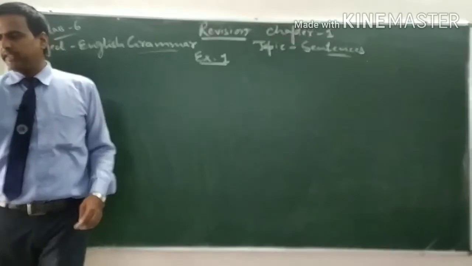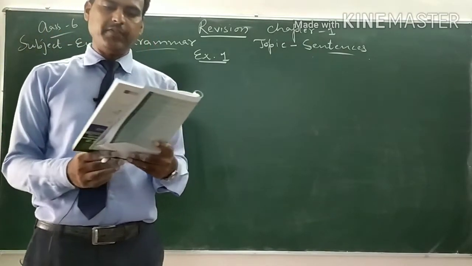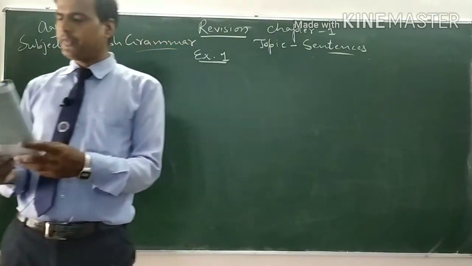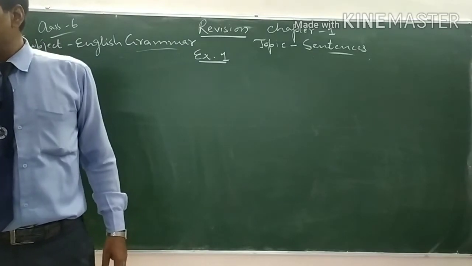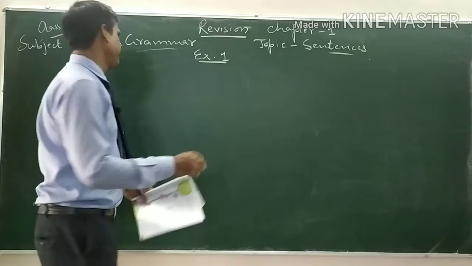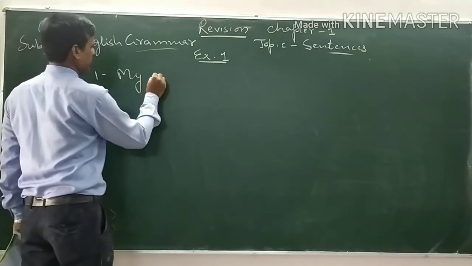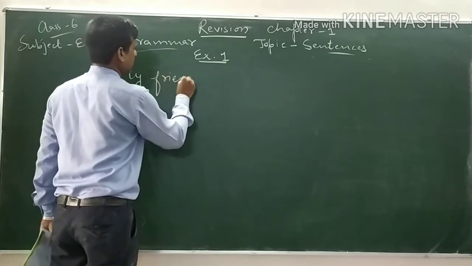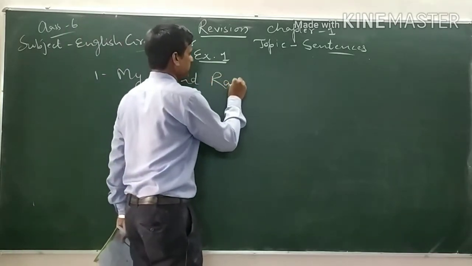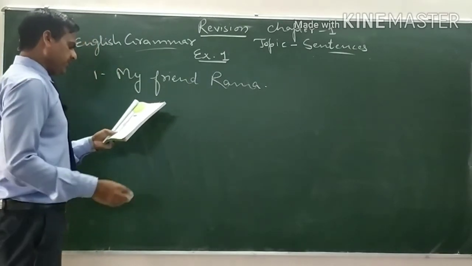Exercise number 1 is given: which of the following groups of words are sentences and which are phrases. Write P for phrase and S for sentence in the given box. My friend Rama. Then, this wind is cold.